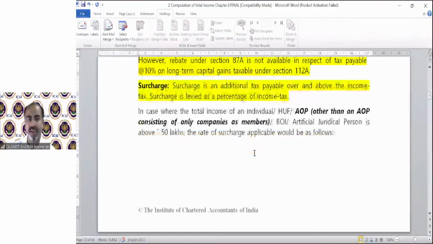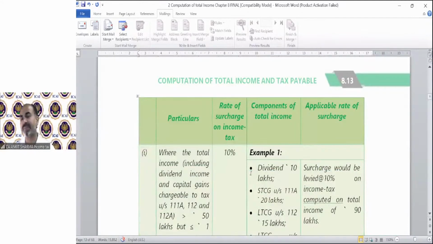Next, the provision says surcharge will be applicable if your income exceeds 50 lakh rupees. We all know this in case of individual, HUF, AOP, BOI and AJP. The surcharge concept has also been discussed in your Chapter 1.